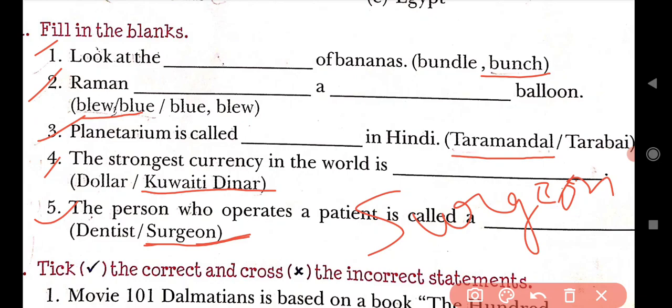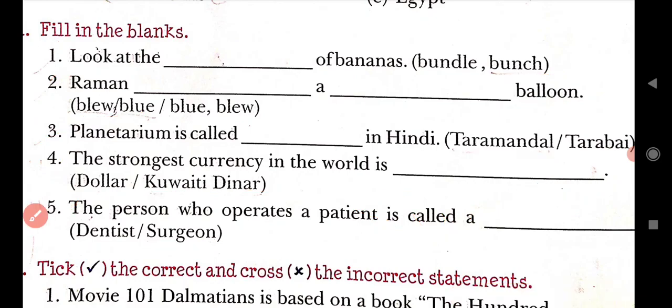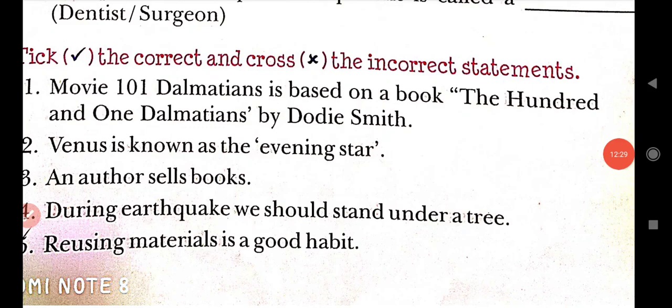Now there is the last exercise. So let's start the last exercise. Tick the correct and cross the incorrect statement. Okay, so the first one is, the movie 101 Dalmatians is based on a book, The 101 Dalmatians by Dodie Smith.